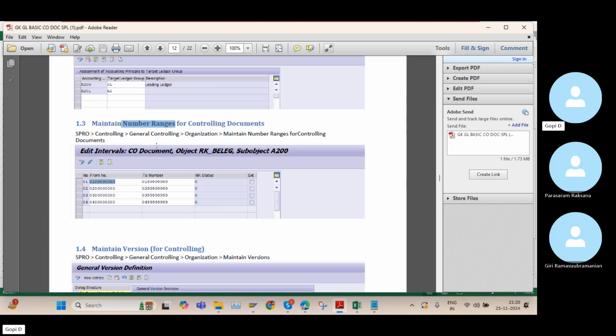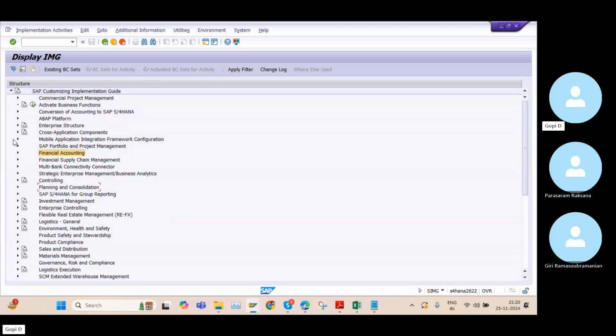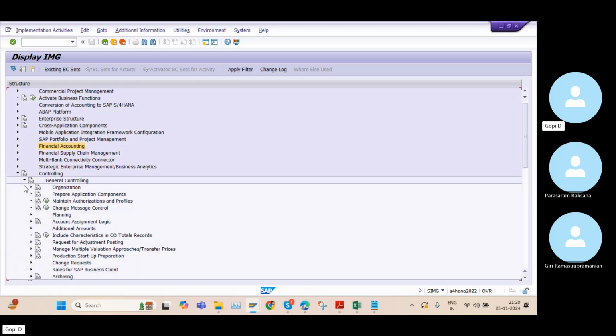So the system generates the numbers automatically. But how does the system generate the number automatically? With the help of number range configuration. Correct? So for the controlling documents as well, we need to maintain the number ranges. For that purpose, I need to go to this path. I need to go to Controlling, General Controlling and Organization.